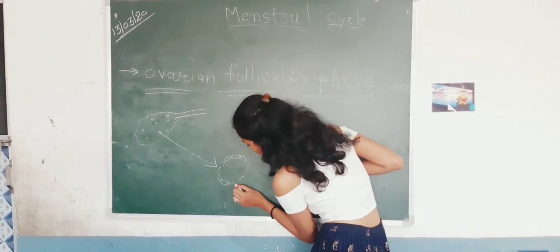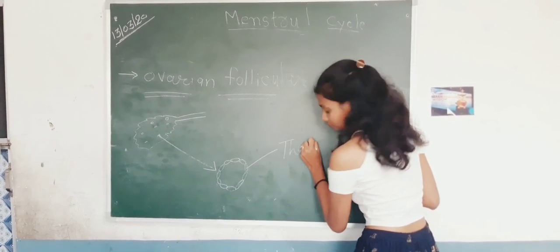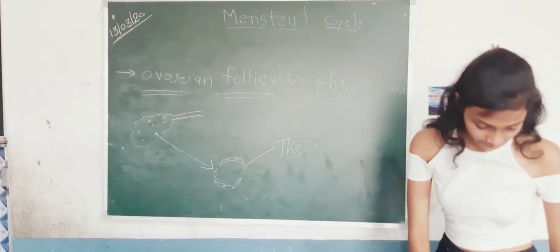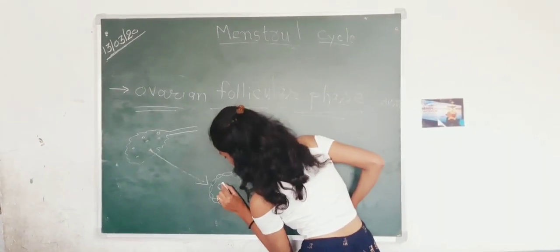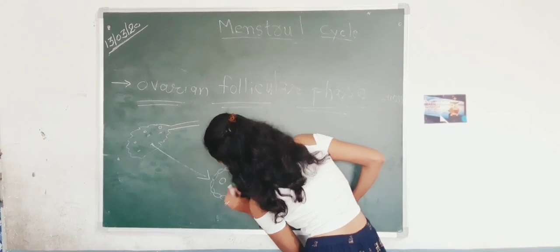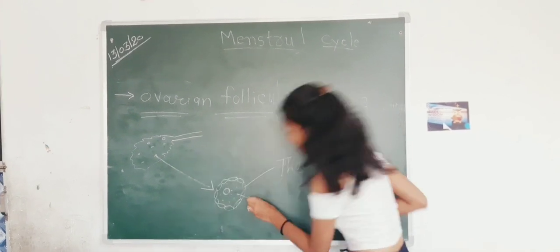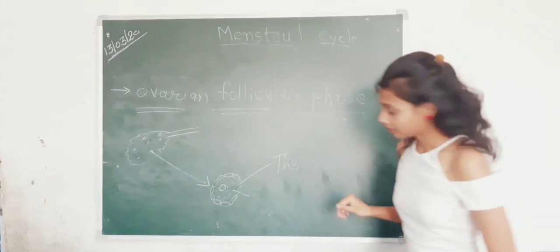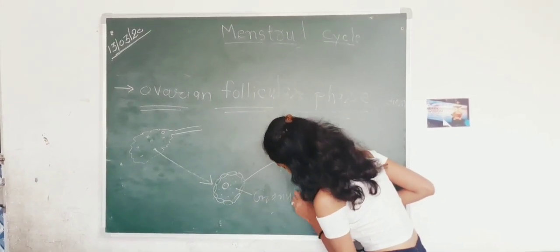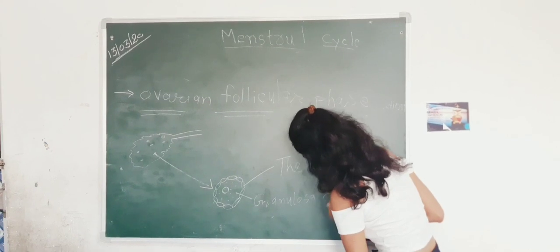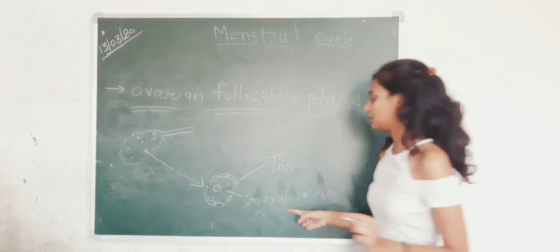I am repeating it so you can remember it. Inside there are small cells, which we call granulosa cells. Clear about it? Theca cell and granulosa cell.